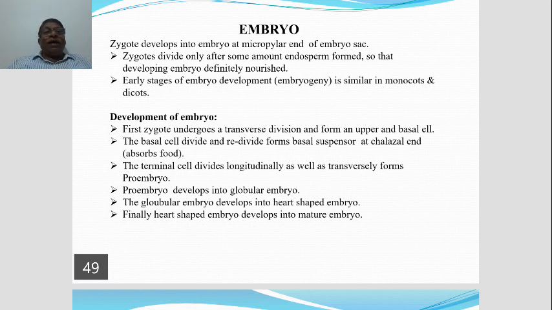Okay. By this time, the endosperm is already formed. It nourishes the developing embryo. Okay. If we trace the development of the embryo from zygote to mature embryo, we call it embryogeny.